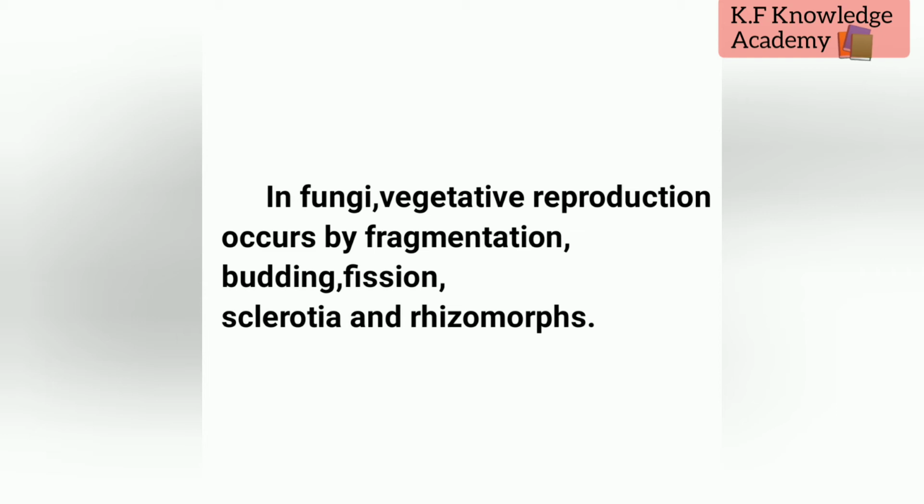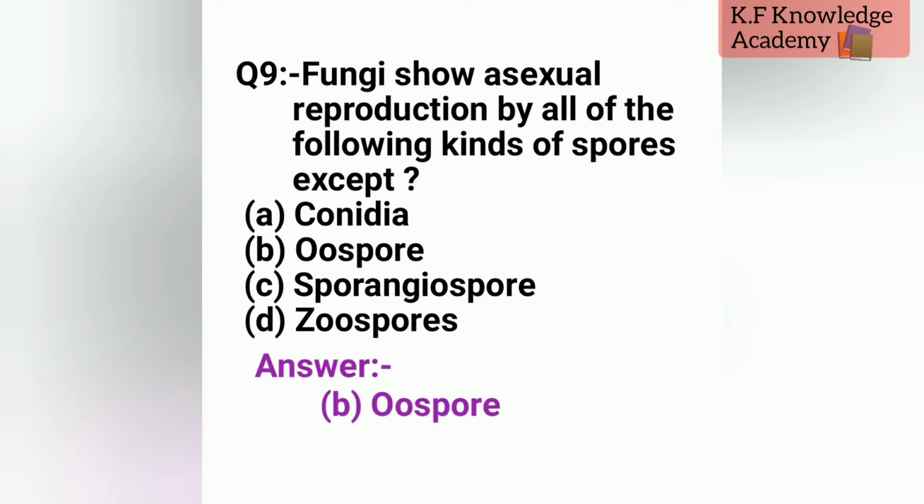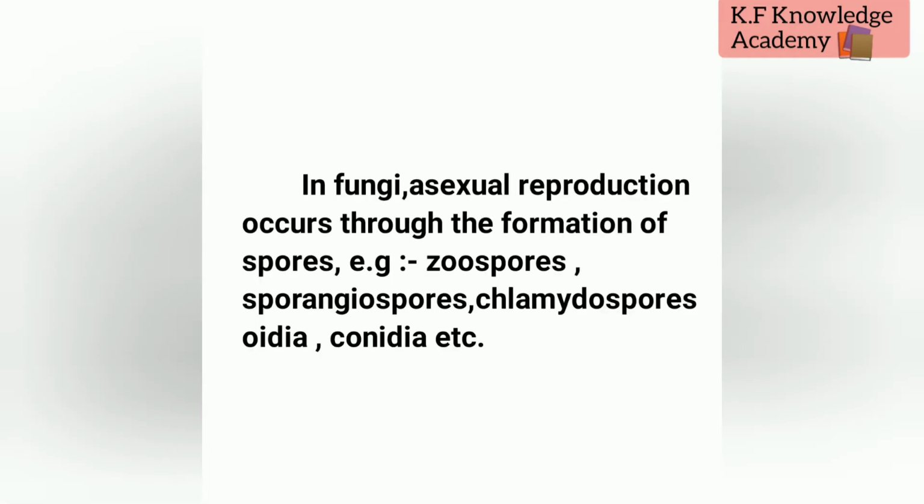Let's see question number 9, that is, fungi show asexual reproduction by all of the following kinds of spores except. The options are A, conidia, B, oospore, C, sporangiospore and D, zoospores. The correct option is B, oospores. Explanation: in fungi, asexual reproduction occurs through the formation of spores,